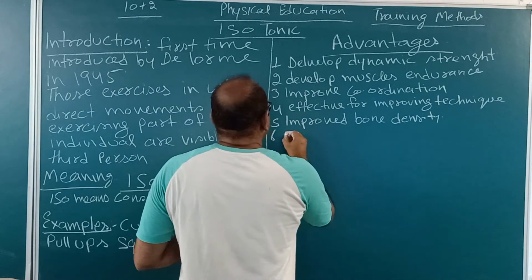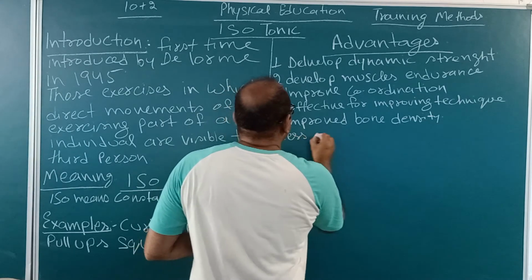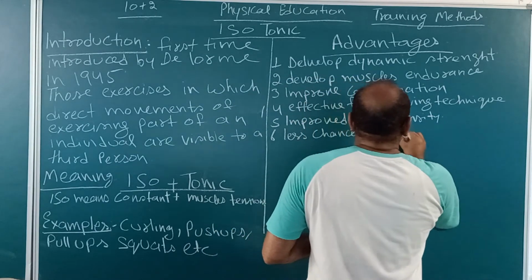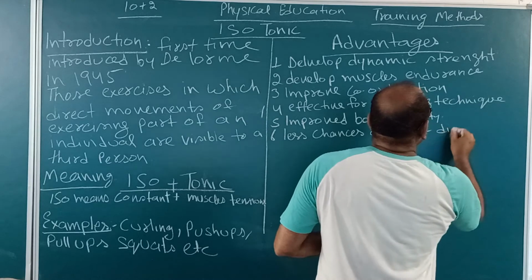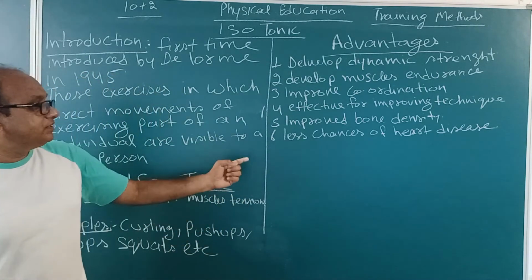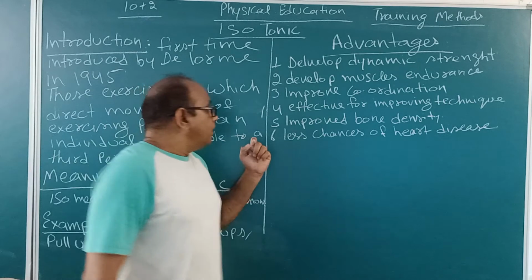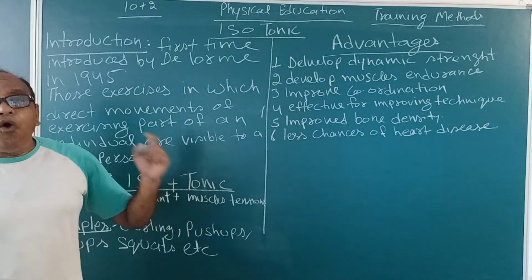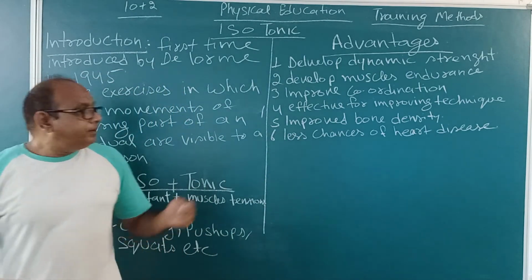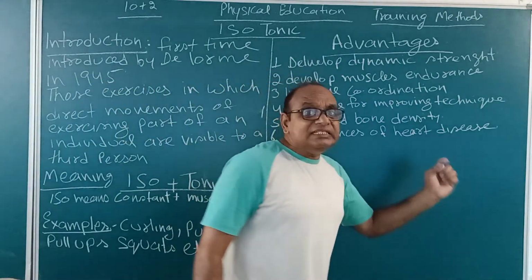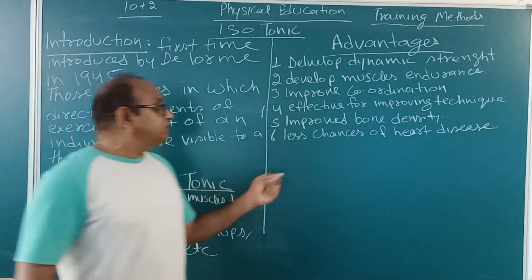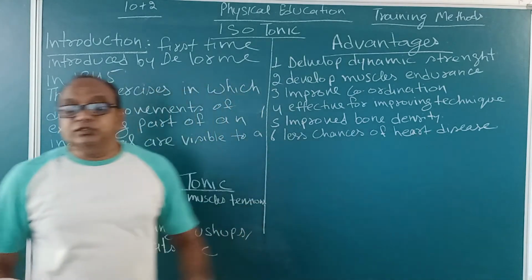So we can say less chances of heart disease, because when we do isotonic exercises, then the pumping through the heart is more, and our blood vessels are more flexible, so that there are very less chances of heart disease.